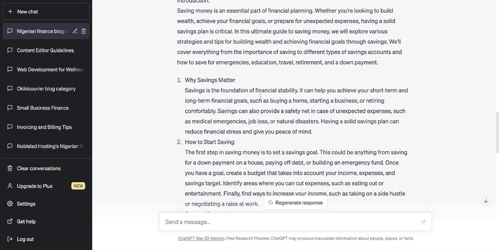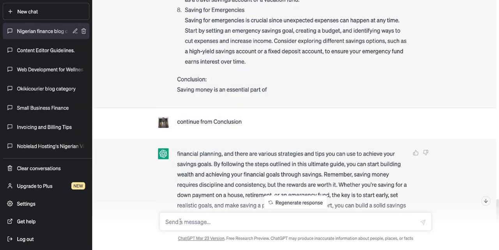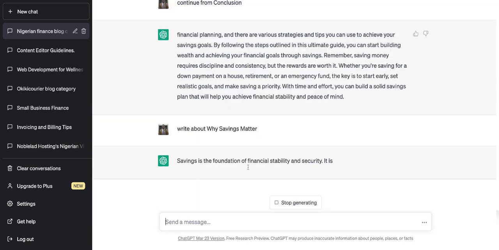Because why savings matter, the truth is, see, if I ask ChatGPT this question again, write about why savings matter, you see what ChatGPT will write.